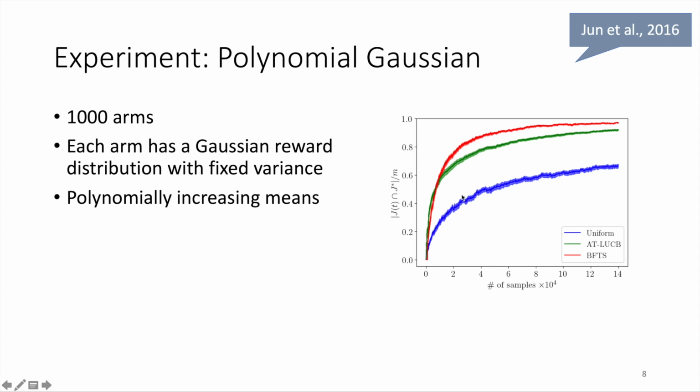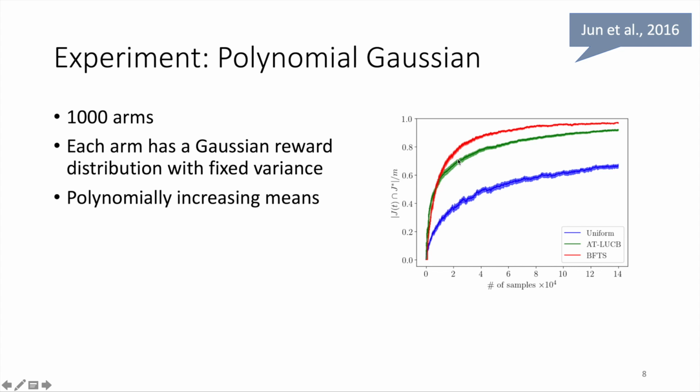You can immediately see that the ATL-UCB curve, the green one, is much better than the uniform one, what we would expect. And what we are seeing here on the y-axis is the number of arms that are correctly chosen as the top arms, and here is the number of samples that were considered, so from 0 to 14,000.